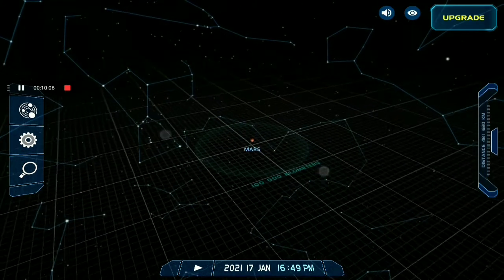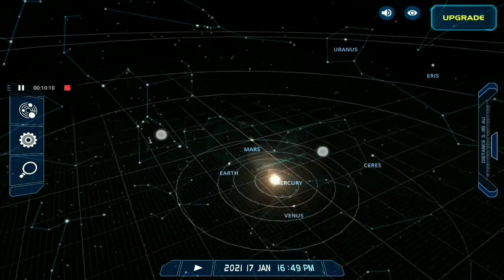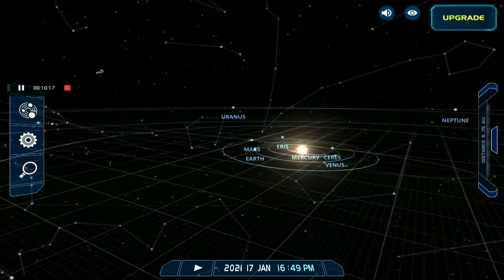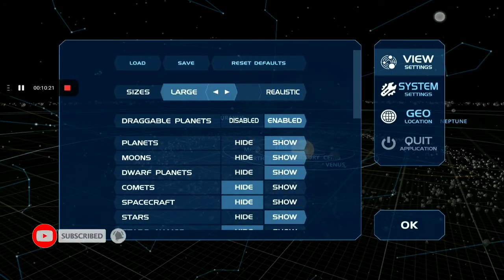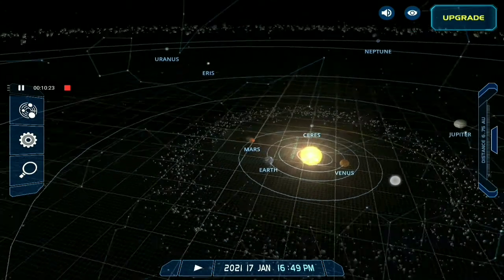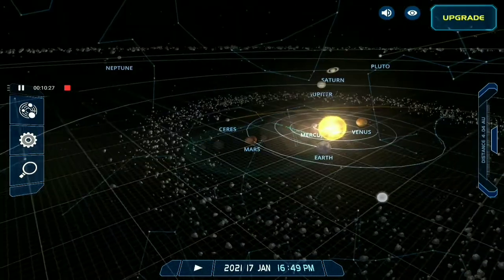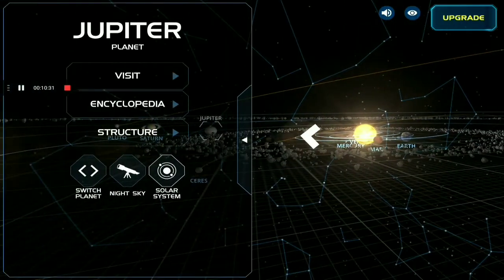Now let's come to the next planet. These were the 4 planets, and they are also known as rocky planets, because they are inside the asteroid belt. Now we will see the planets outside the asteroid belt, and the first planet outside the asteroid belt and the biggest in the solar system is Jupiter.